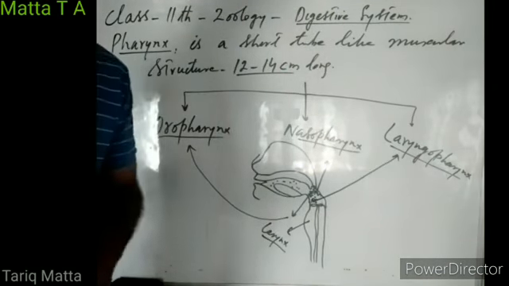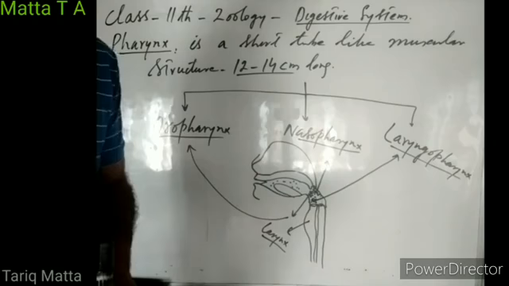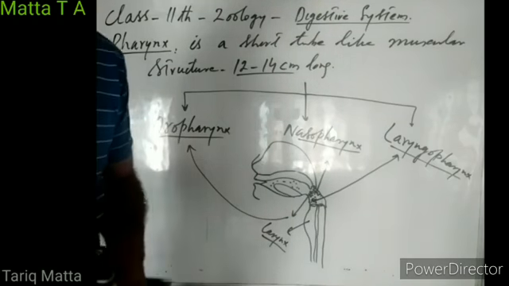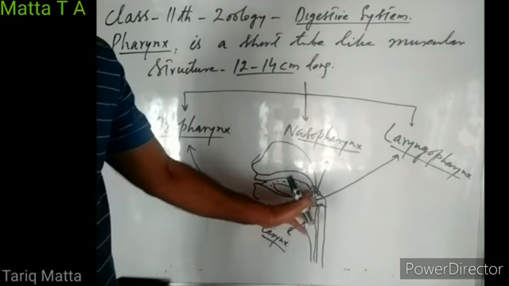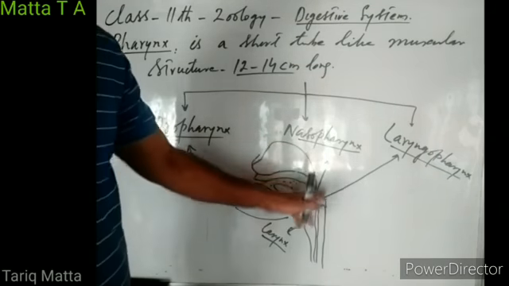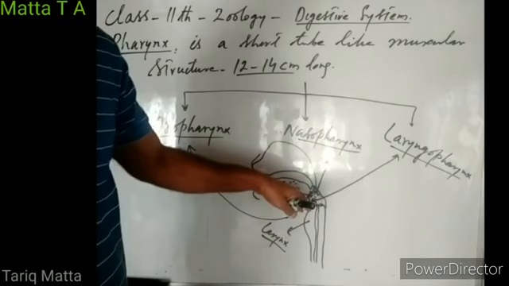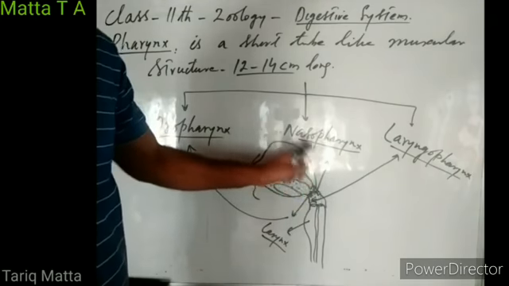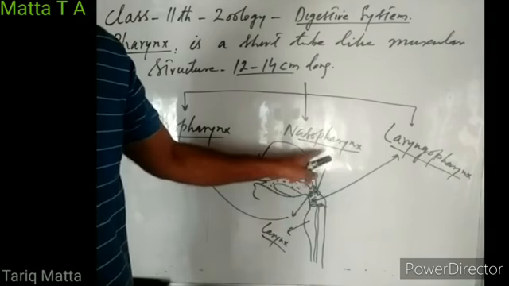So we can say there are three parts of pharynx. Although they are not demarcated internally, there is no boundary internally between them. The part just behind the oral cavity is known as oropharynx. The upper part, into which the internal nares open, is known as nasopharynx.